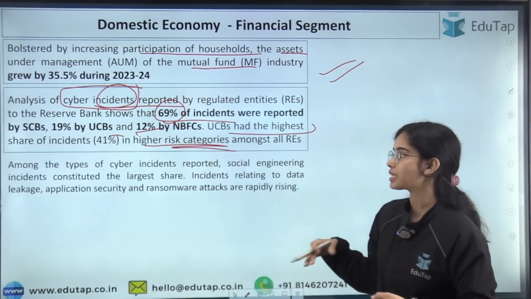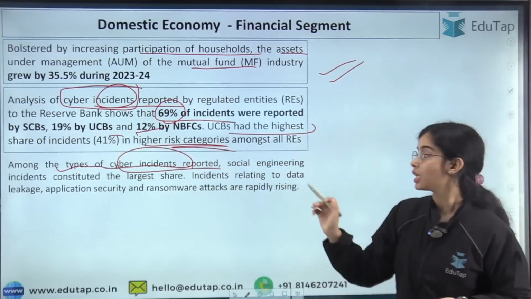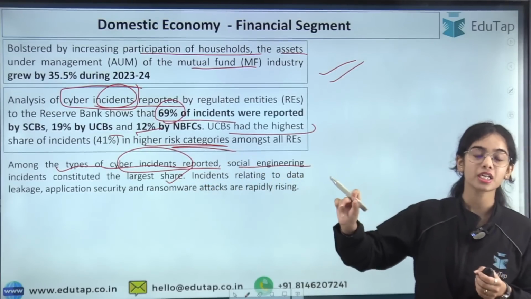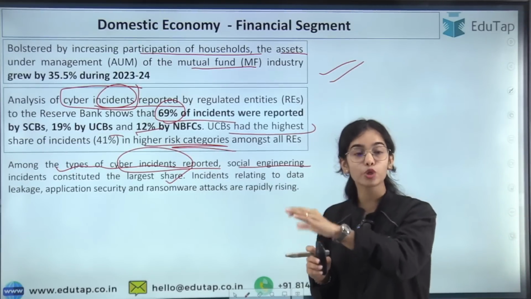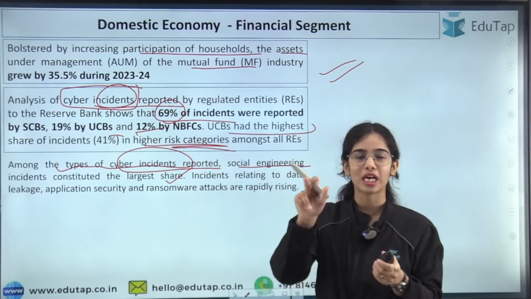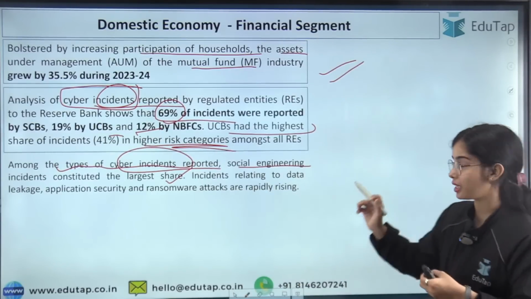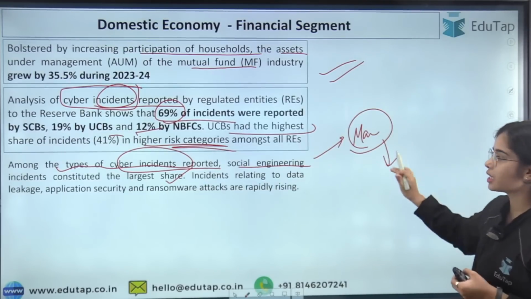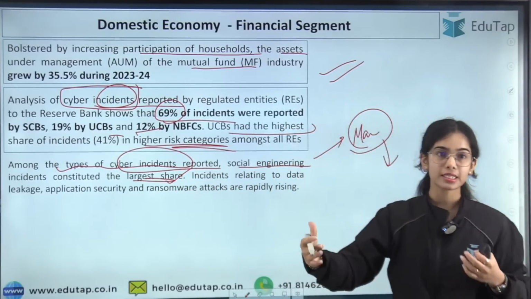Among the types of cyber incidents that have been reported, social engineering incidents constituted the largest share. Social engineering means that fraudsters are trying to manipulate people to share their information, like they are calling you or sending you some link or message so that you click that link and your personal information will be shared. So this is social engineering, where the fraudsters manipulate people to share their personal details, right? This is the largest share of the cyber incidents that have happened.